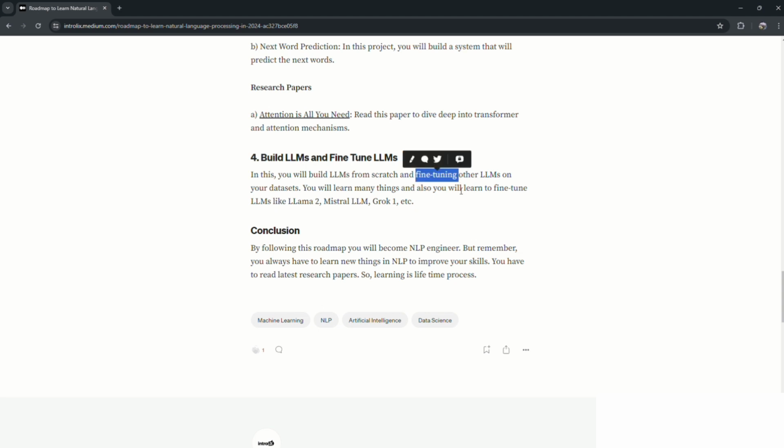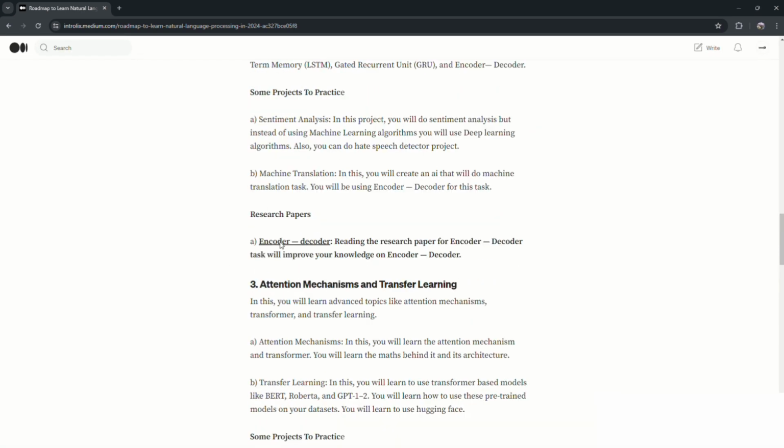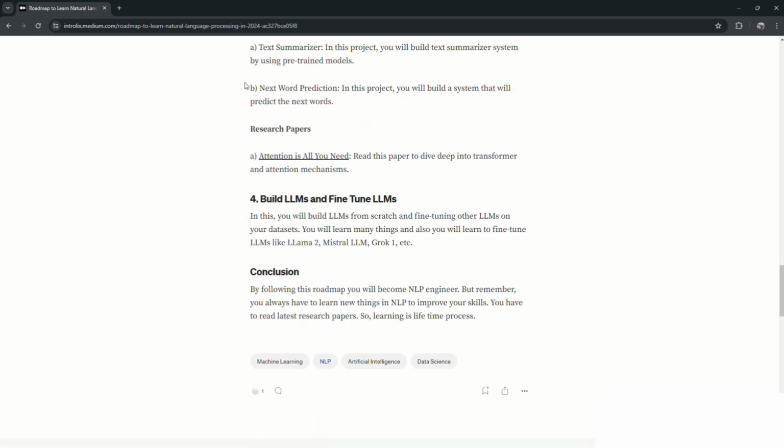In this you have to learn LangChain and Llama Index. After that, you can use Llama 2, Mistral, Grok 1, Gemma, and like that. There are many LLMs that you can use. And now this is the full roadmap of NLP. So you can read this article. The link of this article is given in the description.